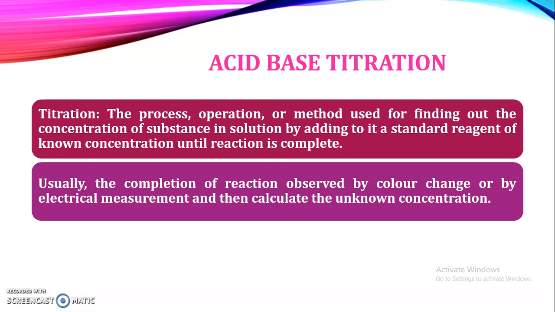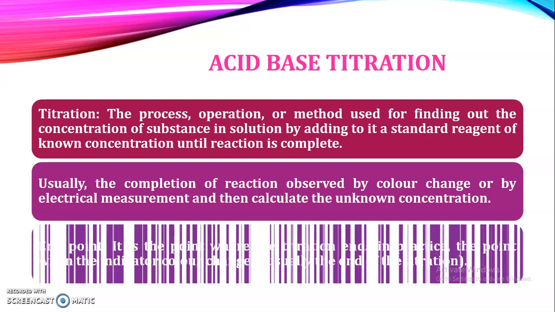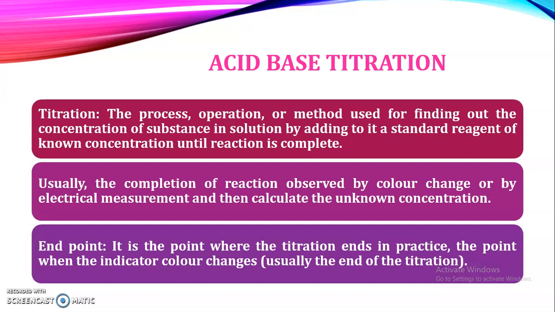For color change, generally we use indicators, and there are also instrumental techniques by which we can identify whether the reaction is complete or not. That is known as electric measurement, that is potentiometry and conductometry. They can also be used to find out the end point.